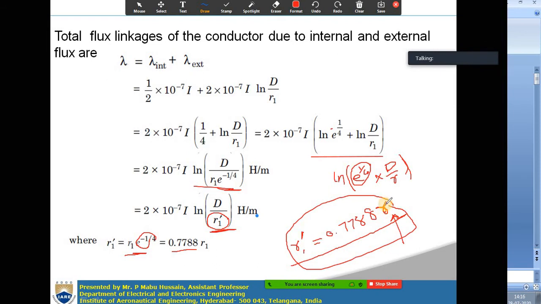So now from this expression, what you can say here, r is nothing but the radius of the conductor.